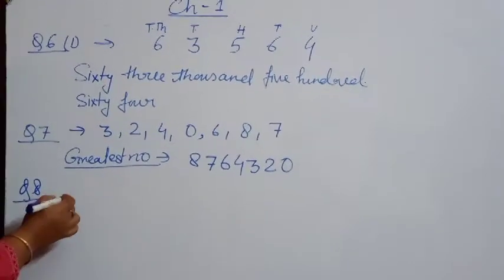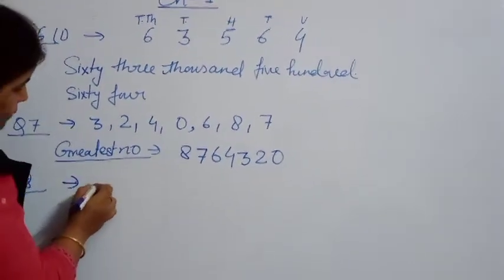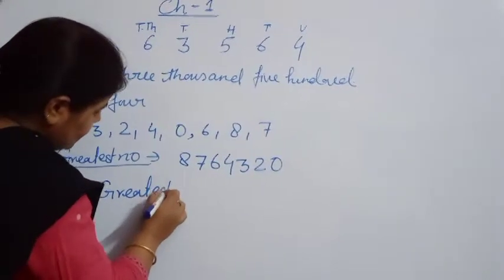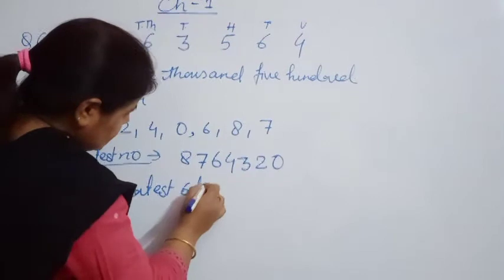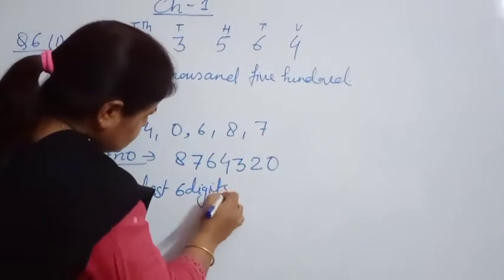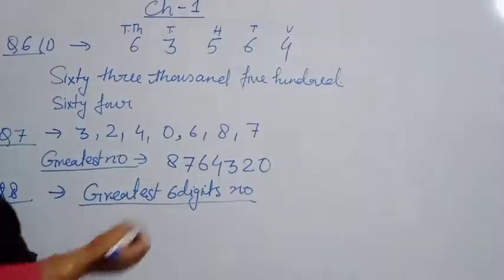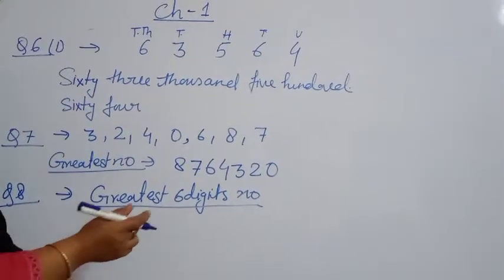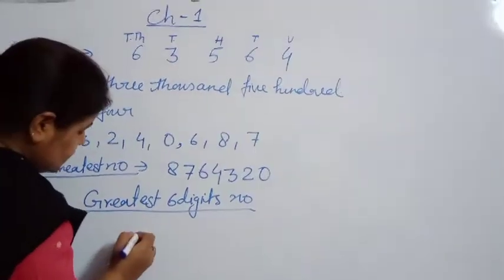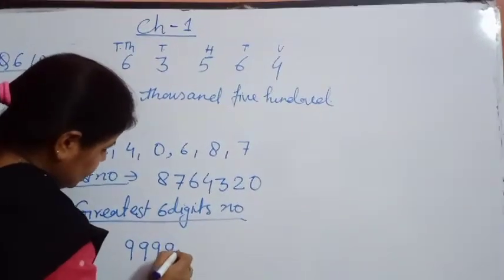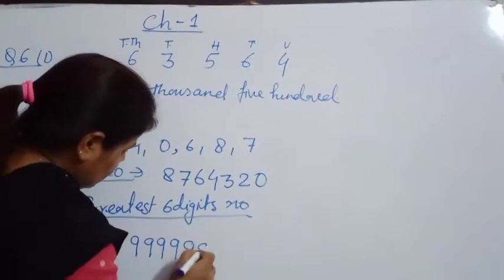For this kind of question, you first write the greatest 6-digit number. What can be the greatest 6-digit number? 9, 9, 9, 9, 9, 9.